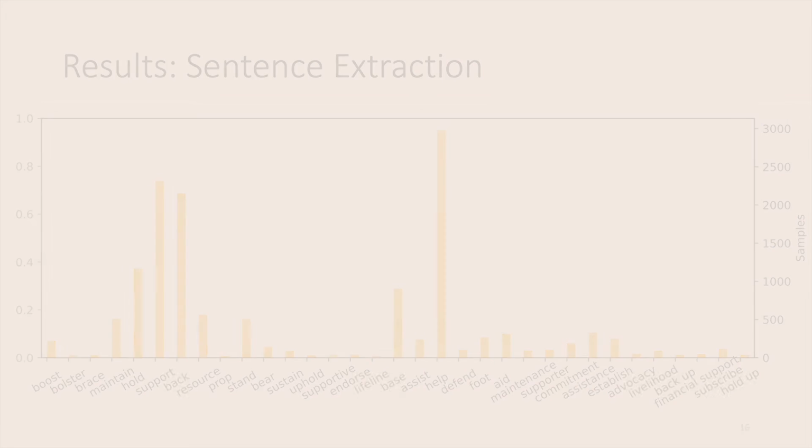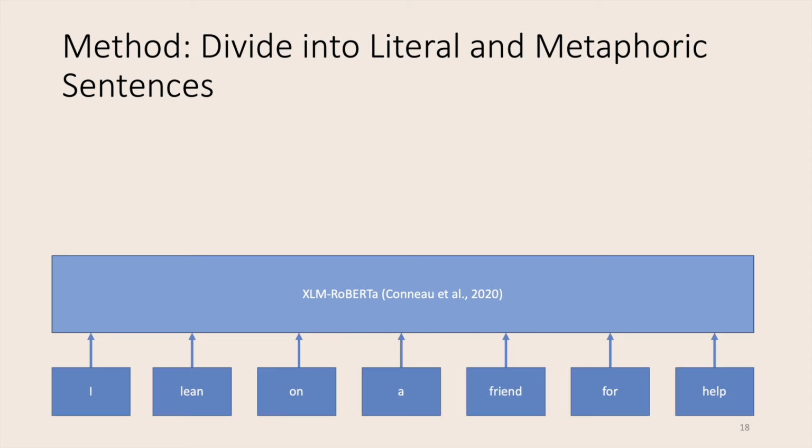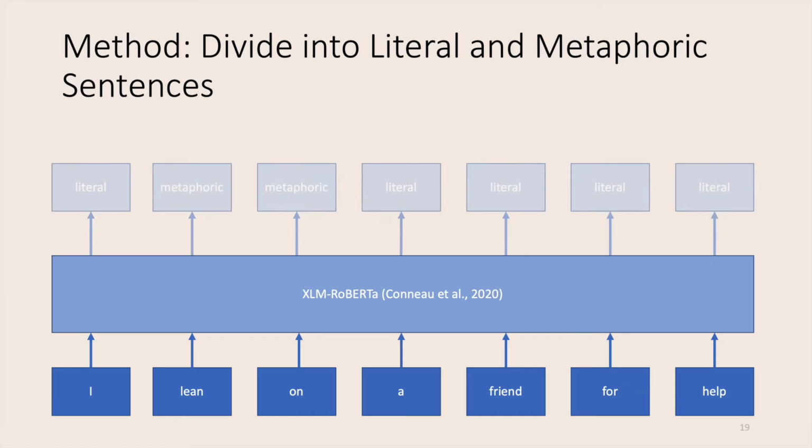In the second step, we then divide those sentences into literal and metaphoric sentences based on how the seed word is classified. Is it a literal or metaphoric usage of the seed word? We do so by using XLM-Roberta, which we fine-tuned on the task of metaphor detection. XLM-Roberta in this case gets inputs such as the sentence, "I lean on a friend for help," and then classifies each word as being either literal or metaphoric. And in this case, we would hope that lean on is correctly identified as metaphoric.